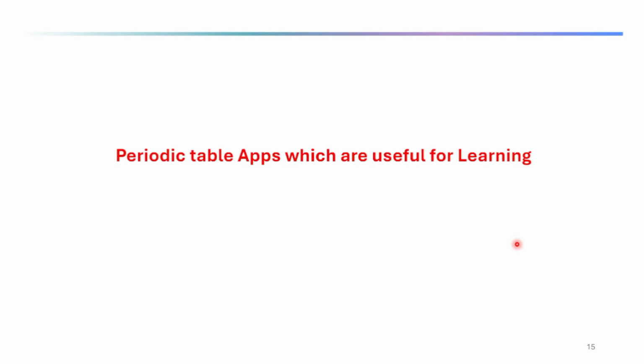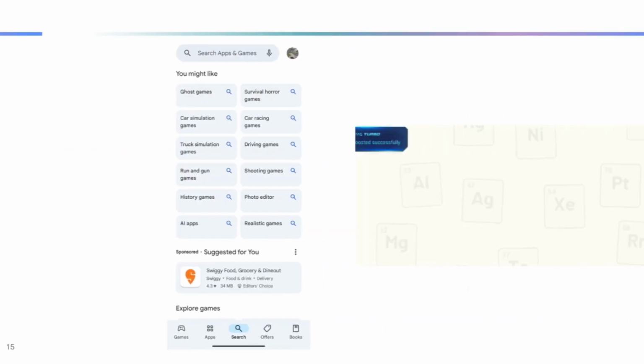Now I'm going to show you some periodic table apps that can be useful for learning. In your free time, you can download these apps and go through them, so you can learn a lot of information from them. If you go to the Google Play Store or Apple App Store, you can search periodic table.